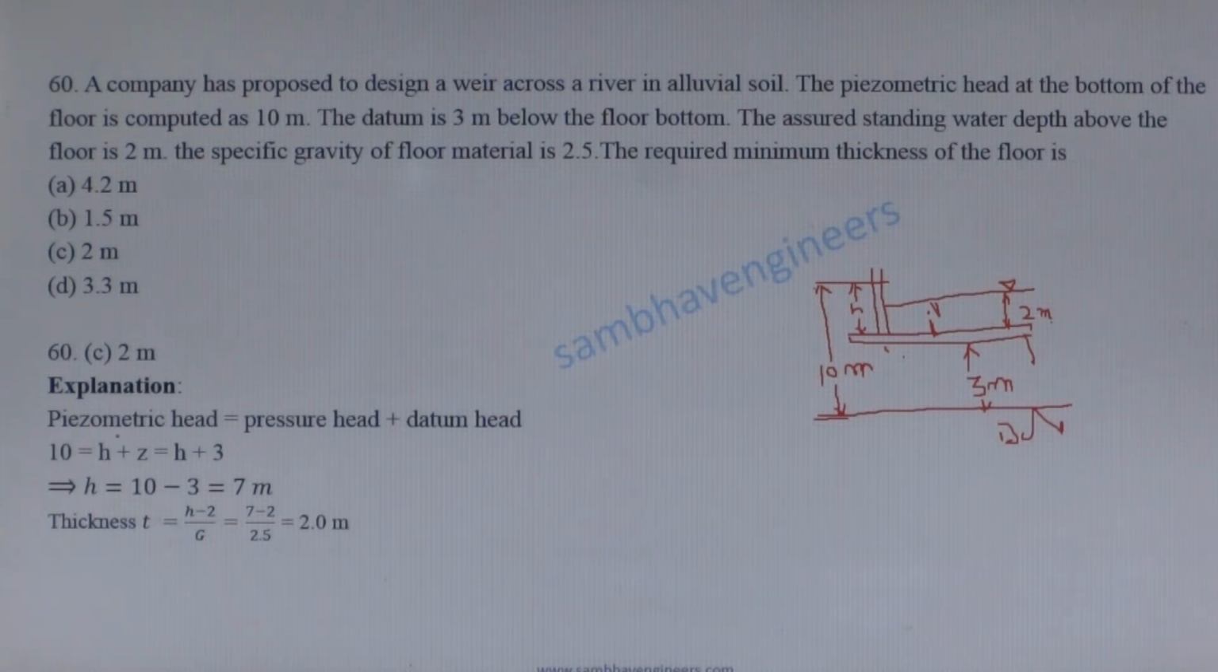Pressure head is equal to piezometric head minus datum head. So pressure head is equal to 10 minus 3 is equal to 7 meter. Thickness is given by pressure head minus water available on the floor divided by G minus 1, which is equal to 2 meter. So the option C is correct answer.